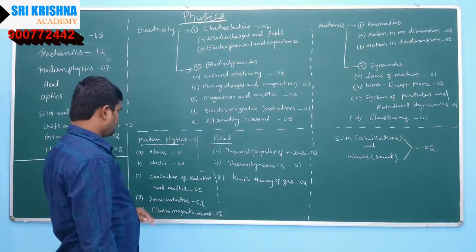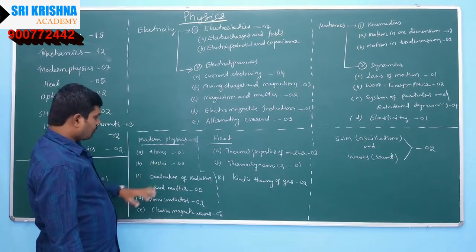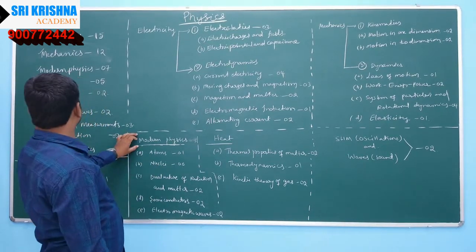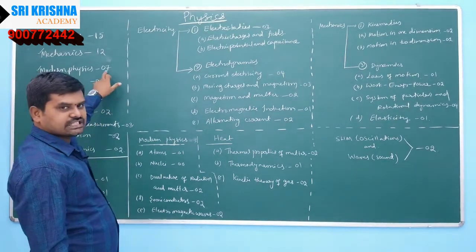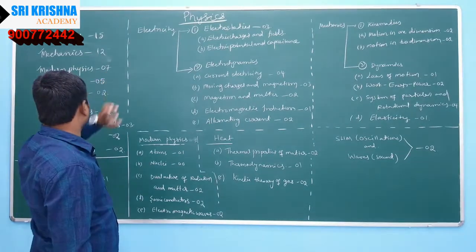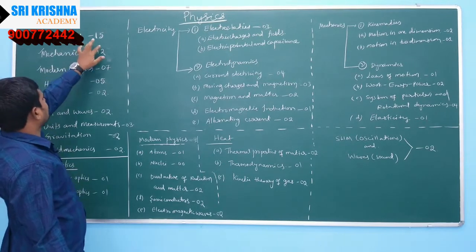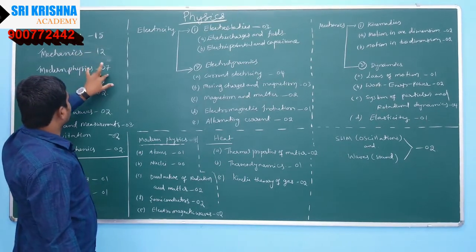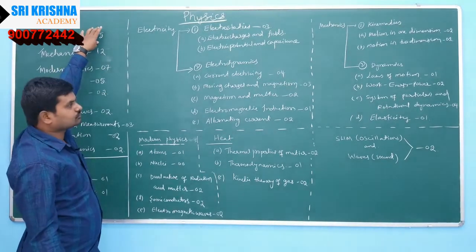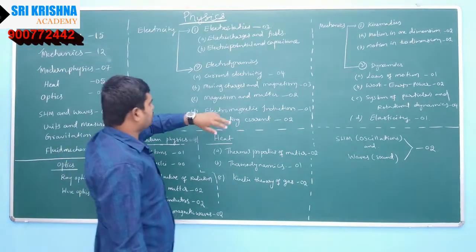So overall, from modern physics you will be getting 7 questions in your question paper, okay, 7 questions. So whatever we are mentioning, 15 questions, 12 questions, 7 questions, these are fixed, okay. Maybe some little change.